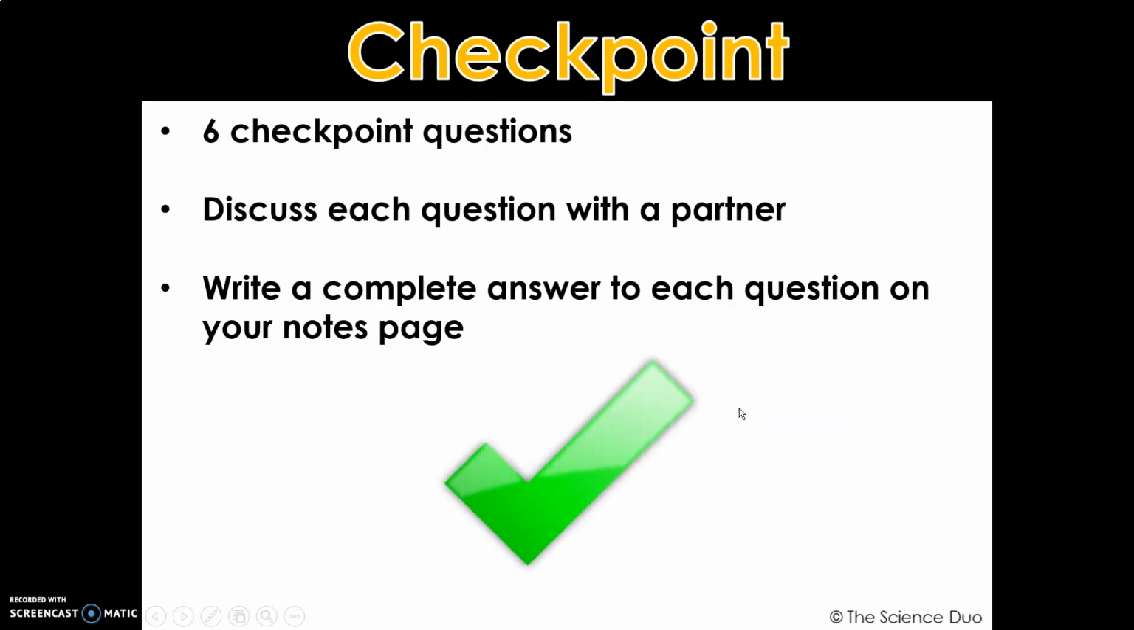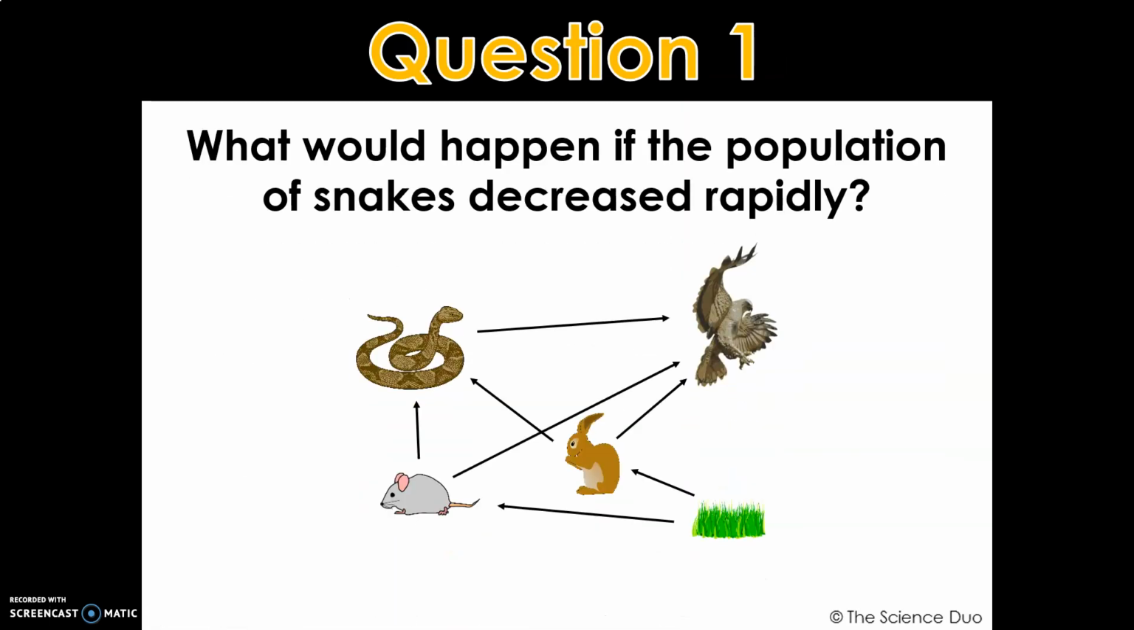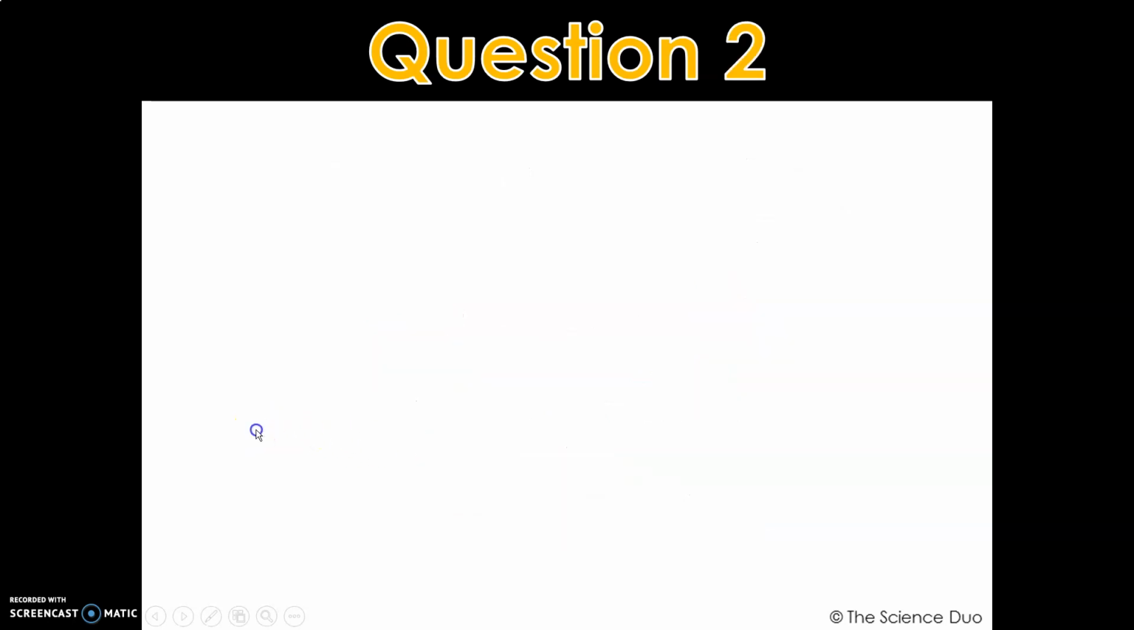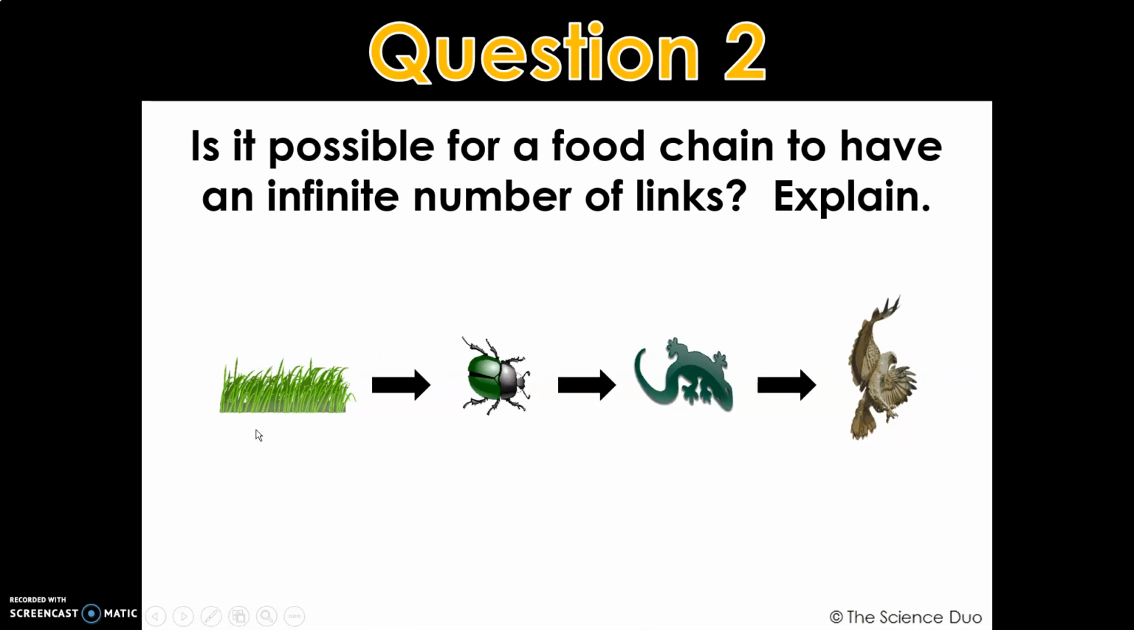All right, so we have 6 questions here. You're going to write them in your notebook. What would happen if the population of snakes decreased rapidly? Number 2, is it possible for a food chain to have an infinite number of links? Explain.